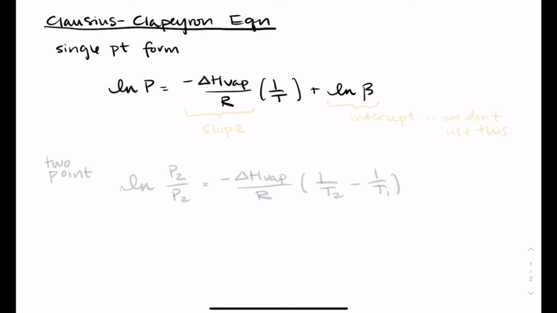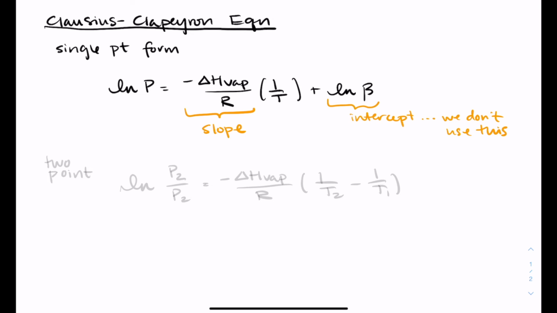The slope of this would give you a straight line. This really is going to relate the external pressure. It would help you find the enthalpy of vaporization for a substance. That's the practical case where you would use something like the single point form, right? Because pressure and temperature are in here and they're related through the enthalpy of vaporization. The intercept, we don't use that value. It would be a value characteristic of the substance that we're looking at. We just don't have a practical use for it in terms of Gen Chem, I'm sure someone does.